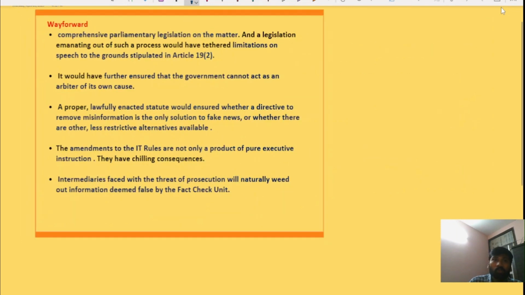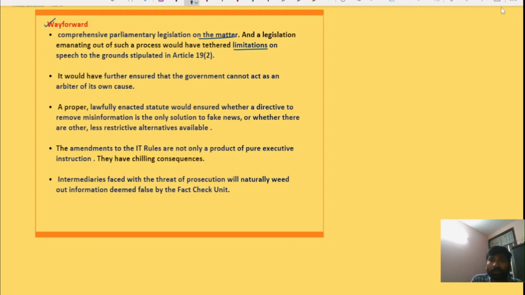Okay, so what is the way forward for this? The way forward will be a comprehensive parliamentary legislation on this matter. It should be emanating from such a process.